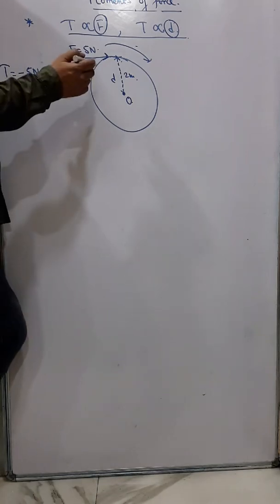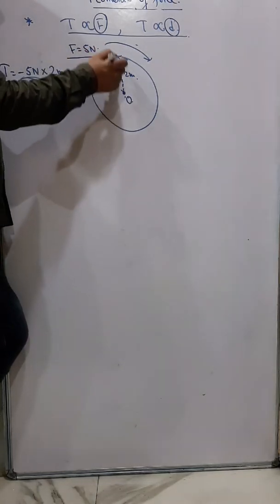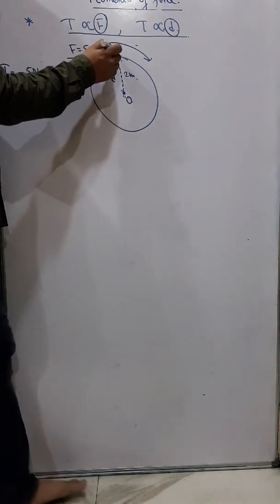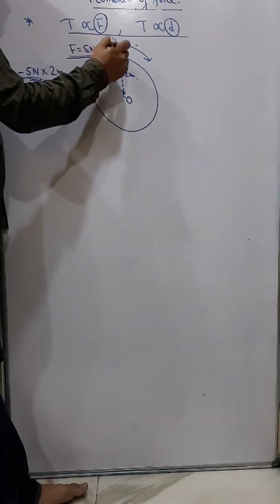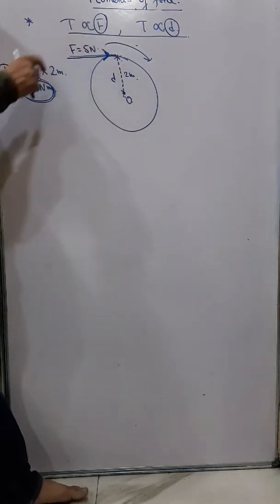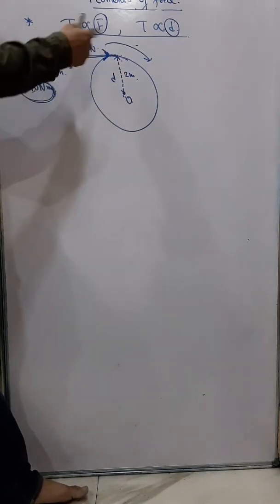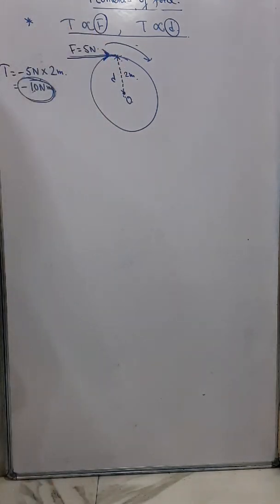Therefore the greatest possible distance is this point. If I apply a force at this point, I get the greatest torque, required to rotate this wheel. So minus 10 Newton meter torque is required to rotate this wheel.